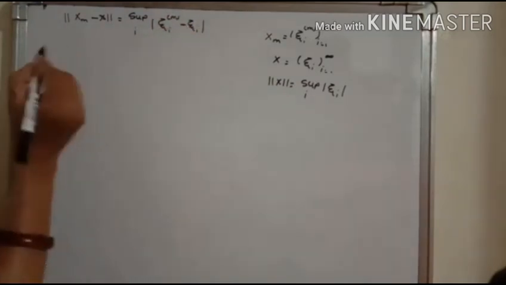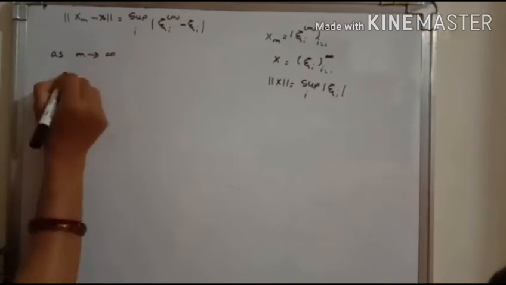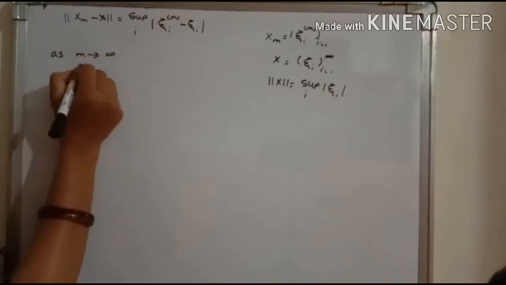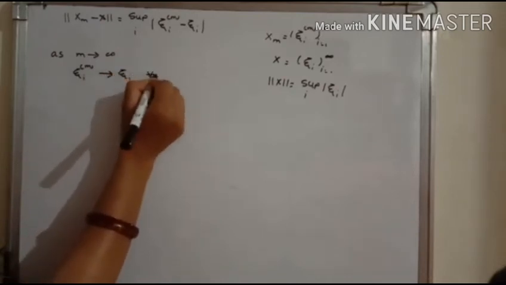Now here, as we know, as m goes to infinity, xi im converges to xi i for all i.